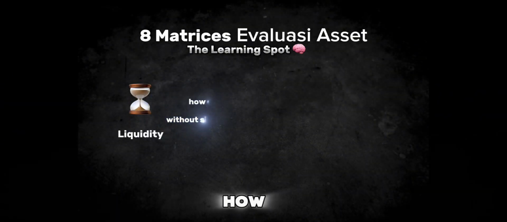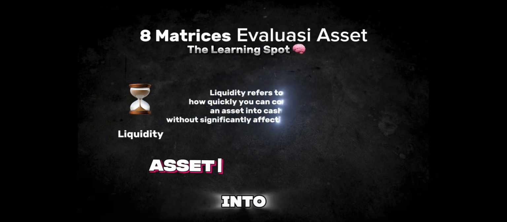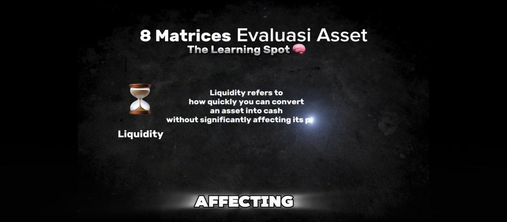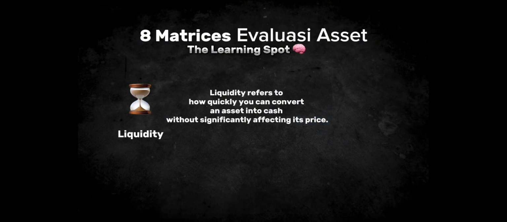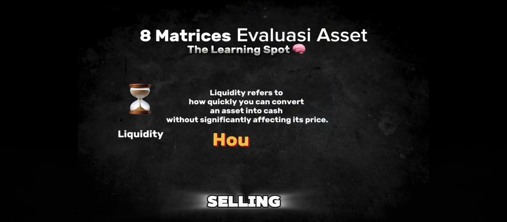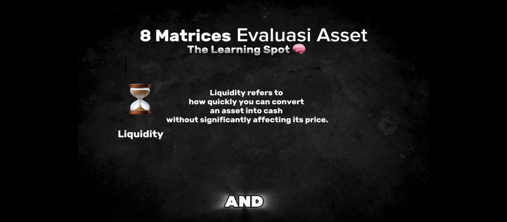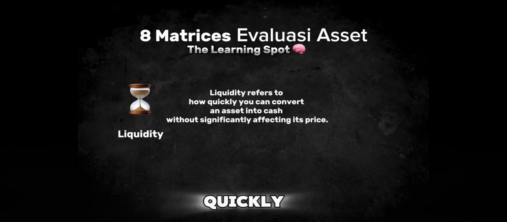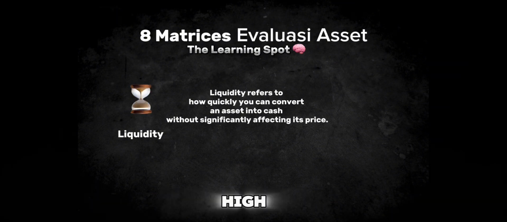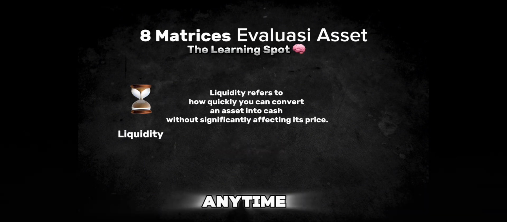Liquidity refers to how quickly you can convert an asset into cash without significantly affecting its price. Example of a low liquidity asset: a house is not liquid because selling real estate takes time, and you might have to lower the price to sell it quickly. Example of a high liquidity asset: stocks are liquid because you can sell them anytime, and you'll typically receive the money in your bank account within 2 days.